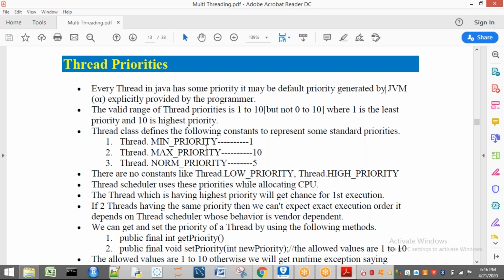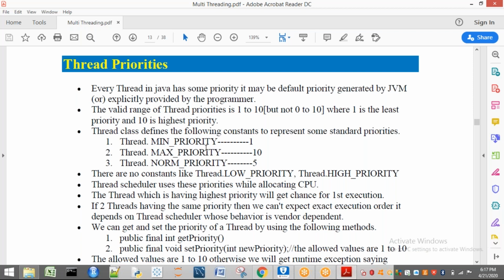That means MAX_PRIORITY or 10 is the same. If you want to place 10, you can place 10 directly, or we can place MAX_PRIORITY. In the same way, we have NORM_PRIORITY, that means average, normal priority. So the value is what? 5. Here it is represented with a constant called NORM_PRIORITY.